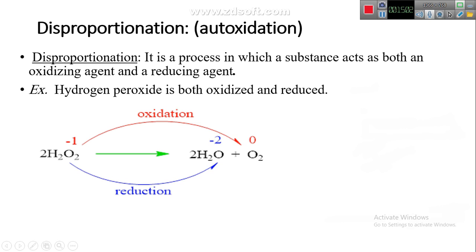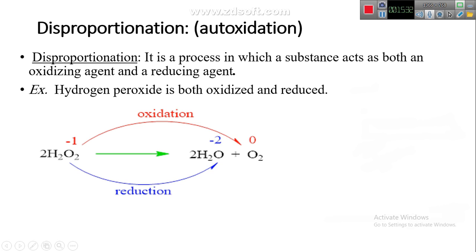But for the oxygen atom, -1 in hydrogen peroxide, but in water the oxidation number for oxygen is -2. This oxidation number decreases, so this process is a reduction, from -1 to -2.